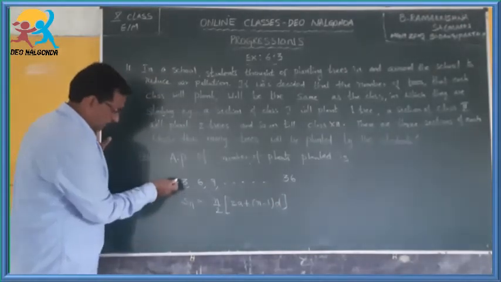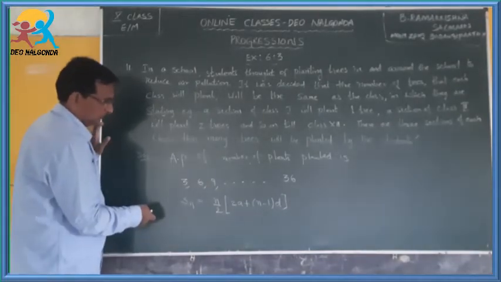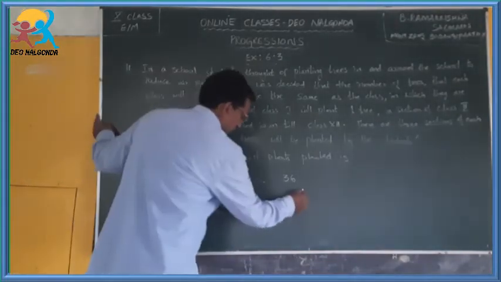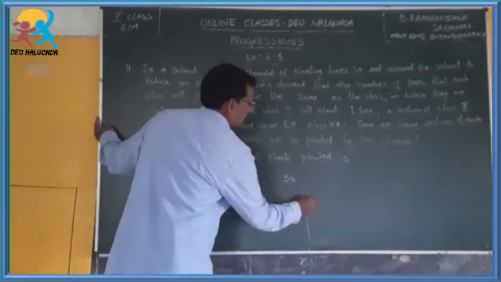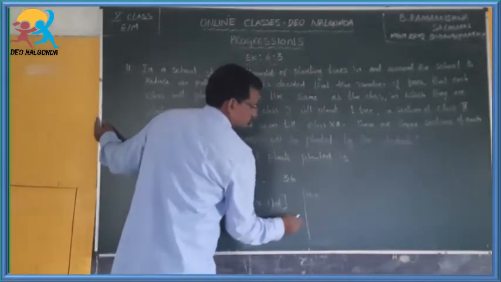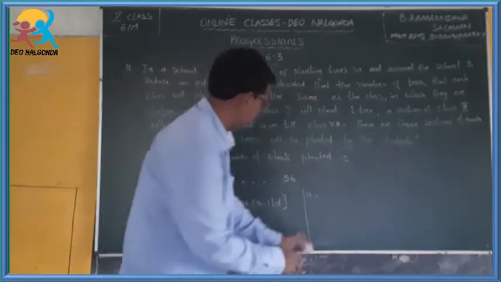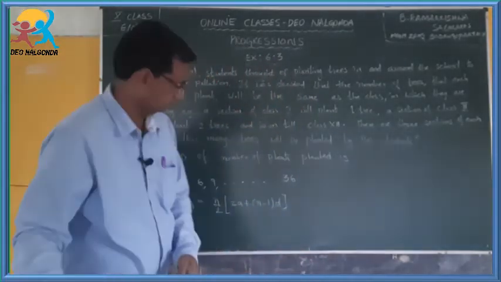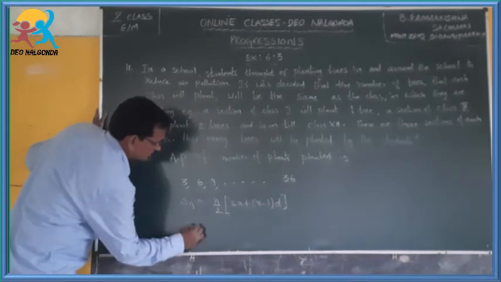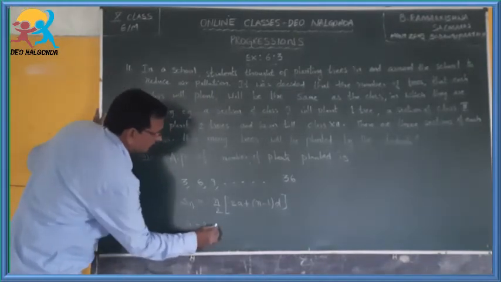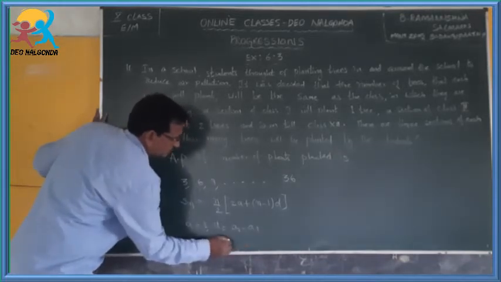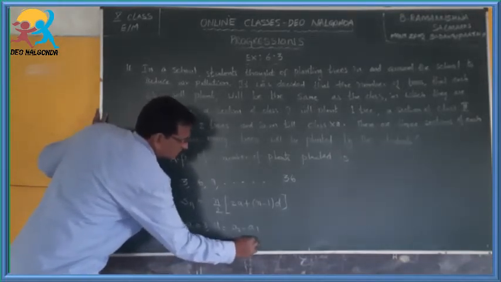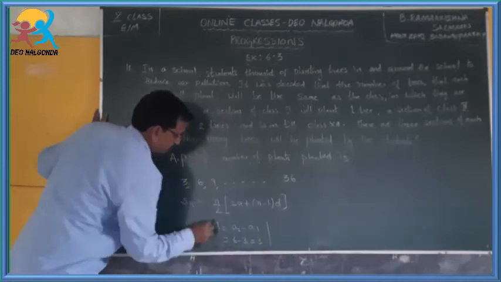Now you write down all the things given from the progression. What is a? a is equal to 3. d is equal to a2 minus a1, which is 6 minus 3, equal to 3.